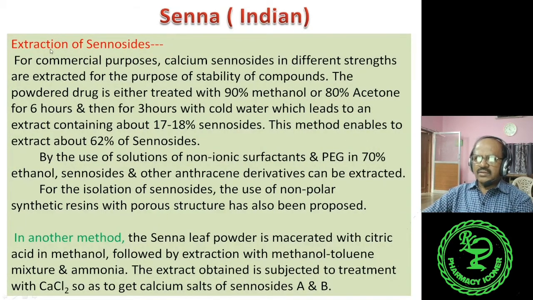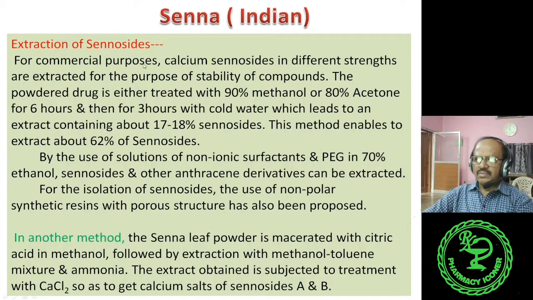Now we will discuss the extraction of Sennosides, because Sennosides A, B, C and D are the main active constituents. So we generally isolate these Sennosides.